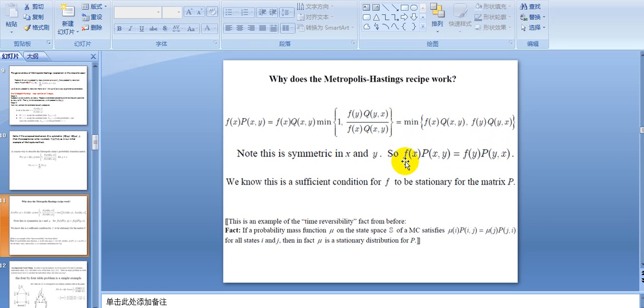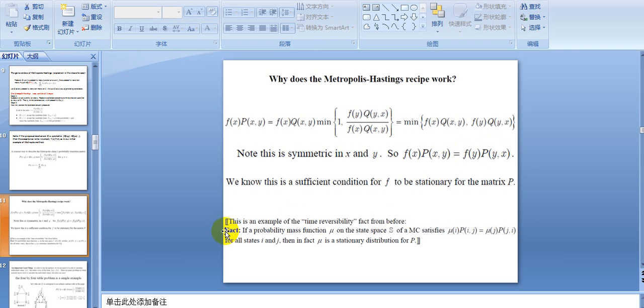If we can show this is true, then we have proven that f is the stationary distribution for P, for this Metropolis Hastings Markov chain, and that this Markov chain is time reversible. Remember, that's how we define time reversible.